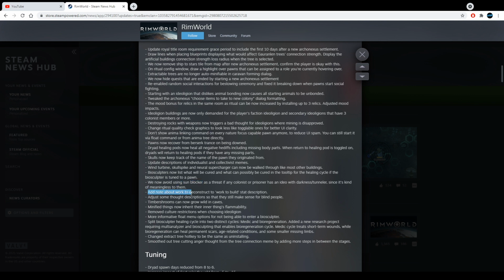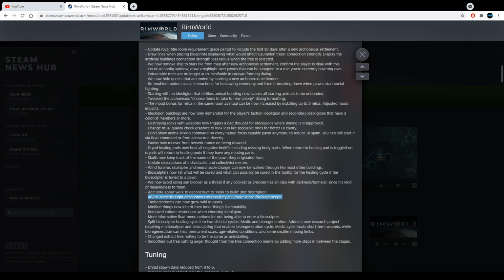A note about work to build stat description. Okay, why not? Adjust some thought descriptions so that they will make sense for blind people.